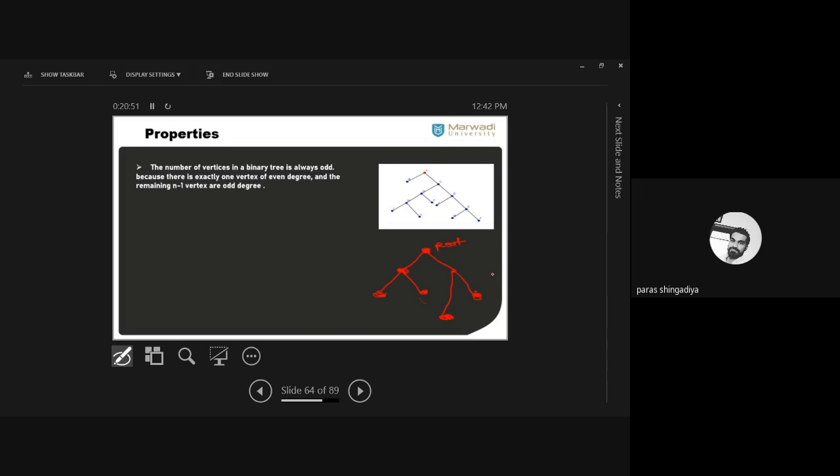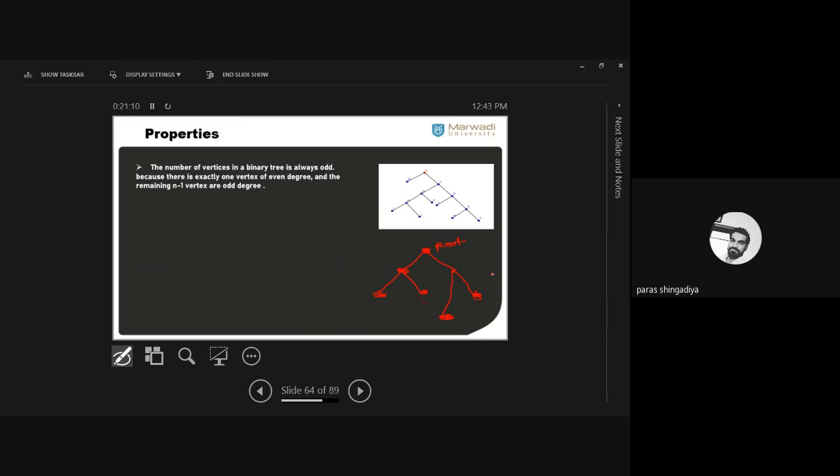So the number of vertices in a binary tree is always odd, because there is exactly one vertex of even degree, and the remaining n minus 1 vertices are of odd degree. Clear?